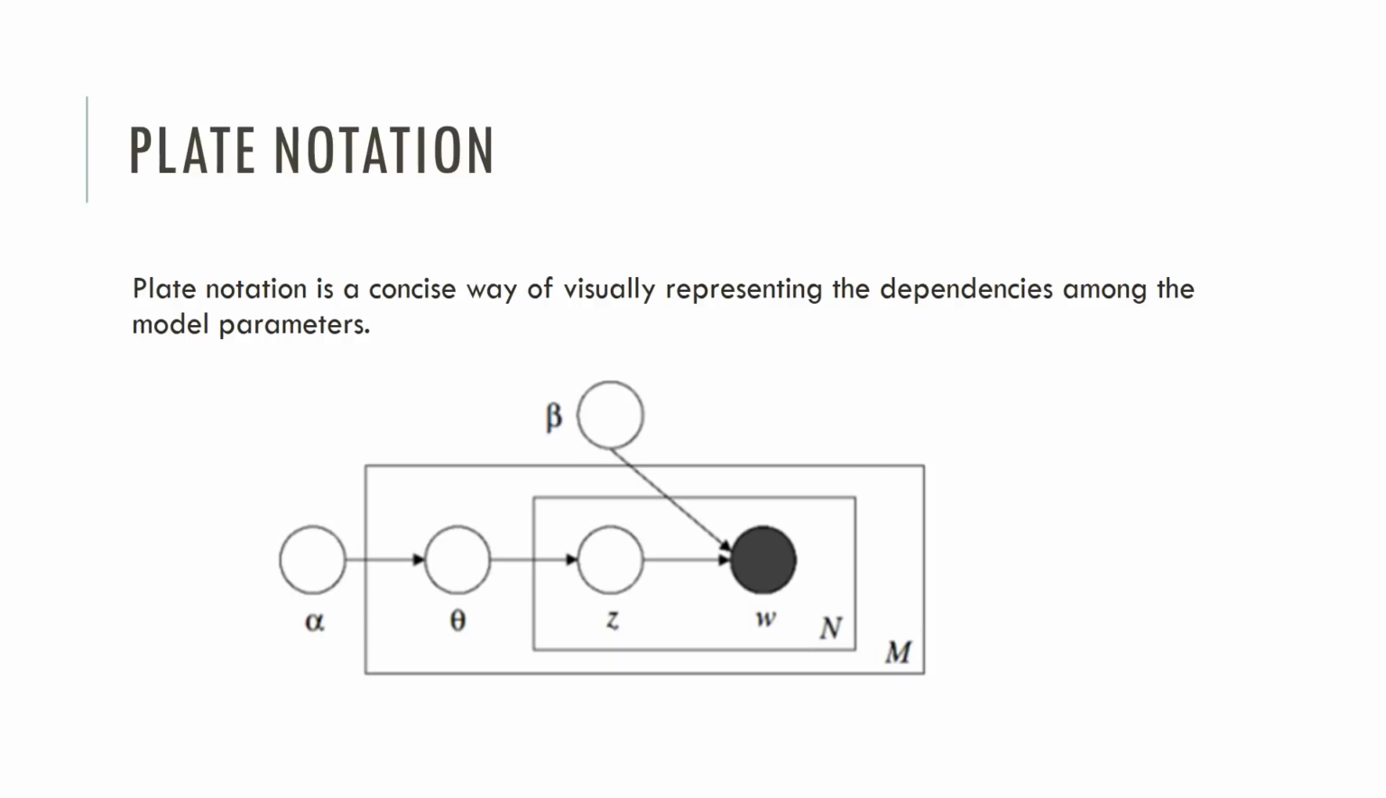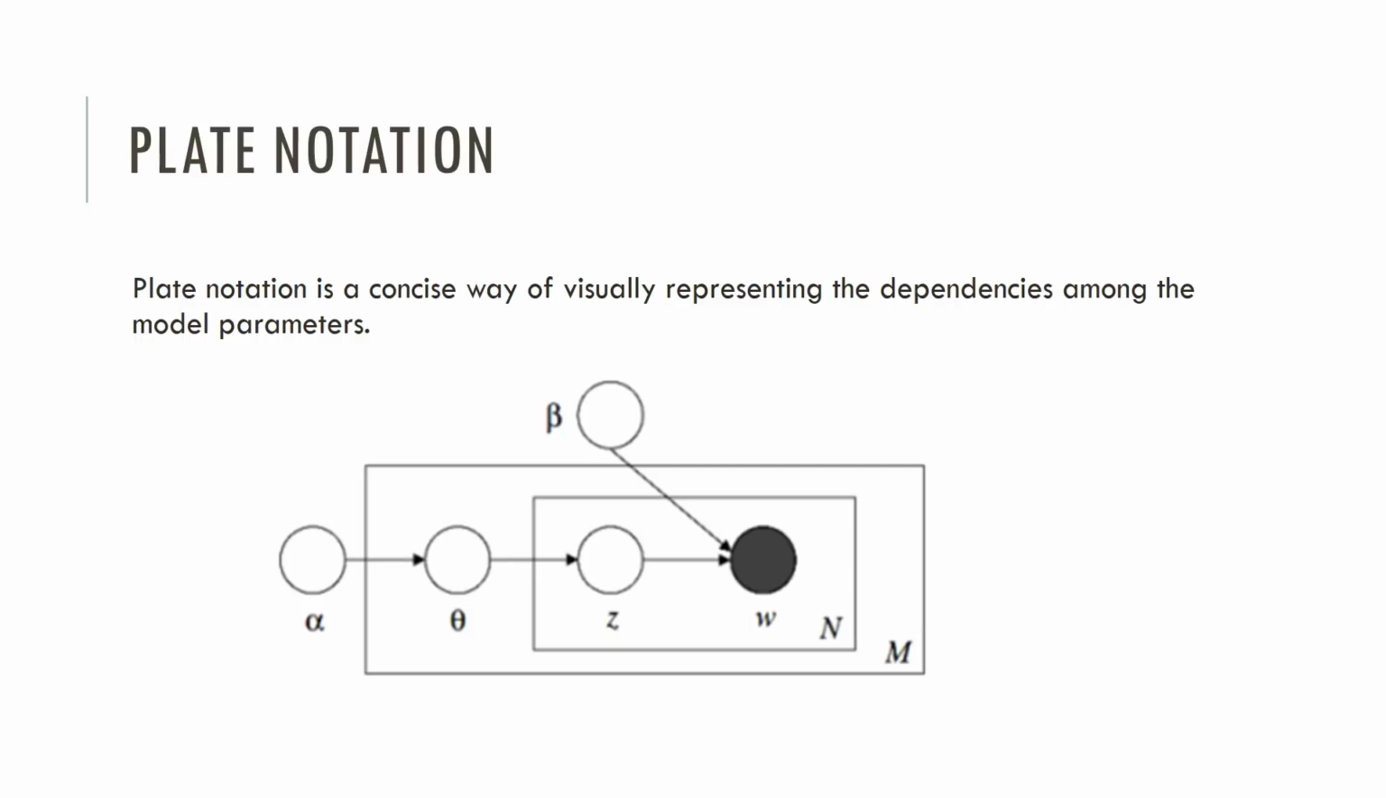So this slide will be talking about plate notation. Plate notation is a concise way of visually representing the dependencies among the model parameters. If you look at the larger rectangle denoted by M, that indicates the total number of documents within the corpus. And the smaller rectangle N denotes the number of words in a document. So all of the parameters, depending on where they fall inside of those two rectangles, indicate whether they apply at the document level, at the word level, or at both.